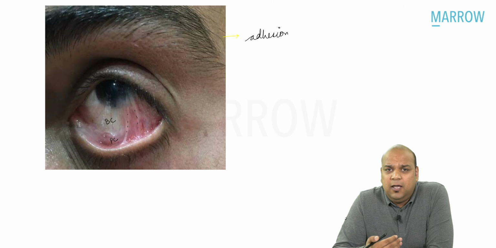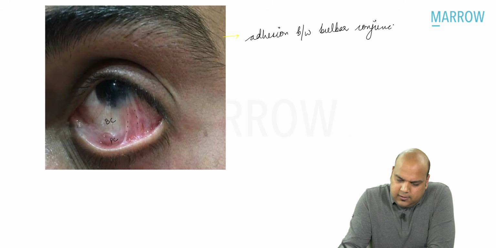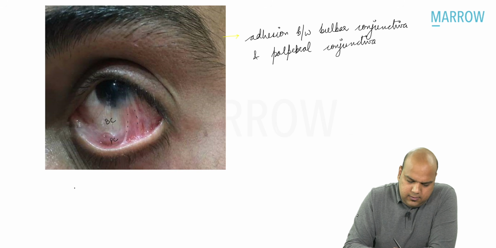It is a manifestation in the conjunctiva, conjunctival pathology. So adhesion between bulbar conjunctiva and palpebral conjunctiva, known as symblepharon.